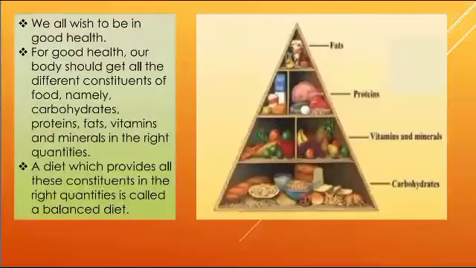All wish to be in good health. No one feels like falling sick or ill. And how is it possible to maintain your good health? By getting a proper nourished diet. And how is it possible? When your body gets all the different constituents of the food, such as carbohydrates, proteins, fats, vitamins and minerals in the right proportion, then automatically your body will become strong and can help you to do different activities in a proper manner. So, whenever you're consuming a diet, you should see that it provides you all the right constituents in a proper amount, and then only we can say it is a balanced diet.